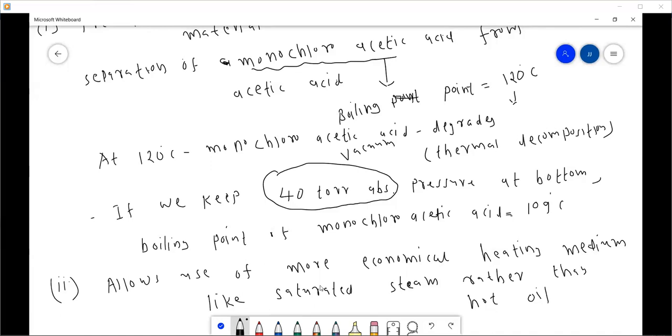So hot saturated steam and hot oil both are used as a heating medium in the reboiler.